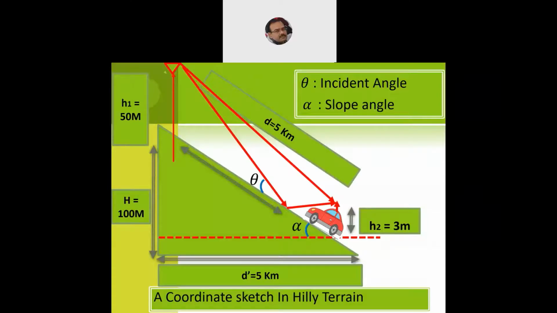And then we'll have another communication path length D, which is from the base station to the location of the vehicle, the location of the mobile unit. So again, in this kind of case study, only two things we need to compute. We need to remember the formulas for it, and then we can compute theta, the incident angle, and alpha, the slope angle.